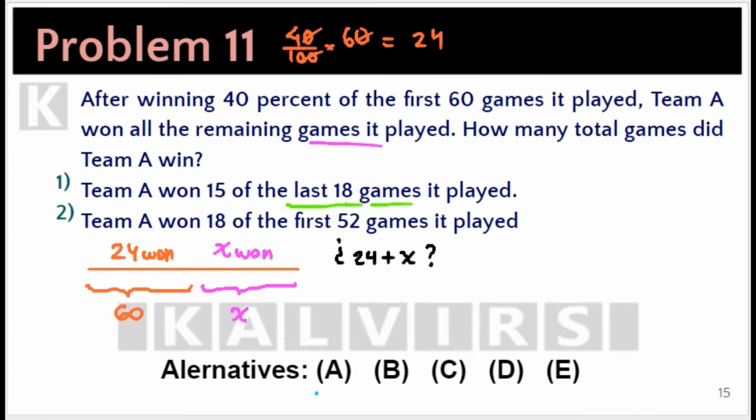Choices A and D are discarded. Now, from statement 2 alone, Team A won 18 of the first 52 games it played. So, for the first 52 games played, 18 were won. But we know that out of the first 60 games, 24 were won. So, we don't need statement 2 to answer the question, since we have no information about X. Statement 2 alone is not sufficient.